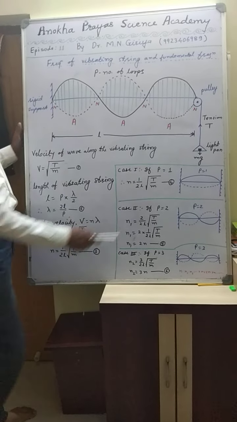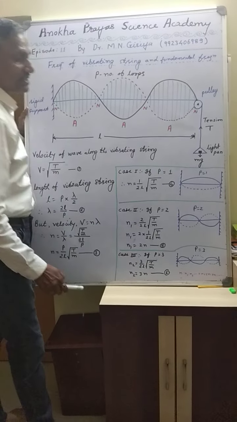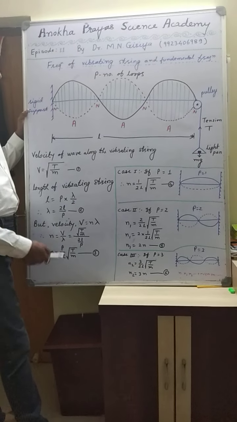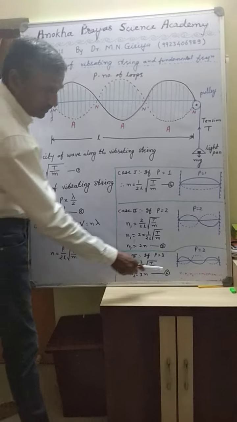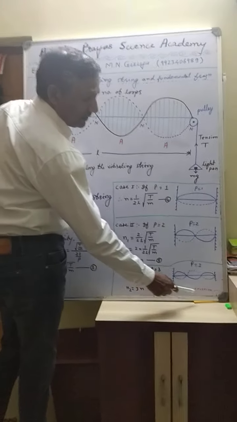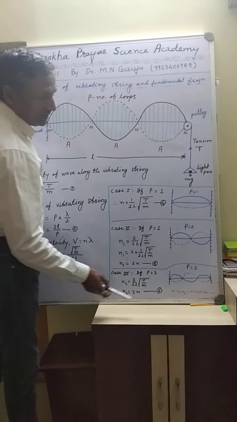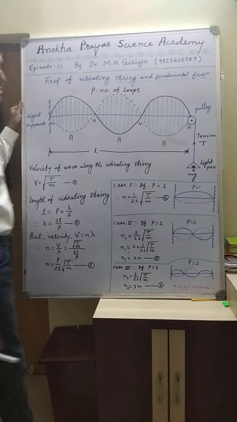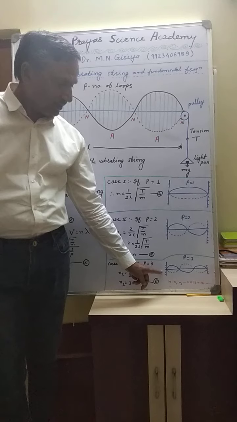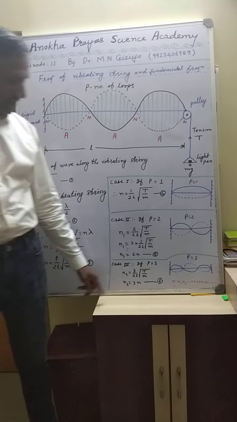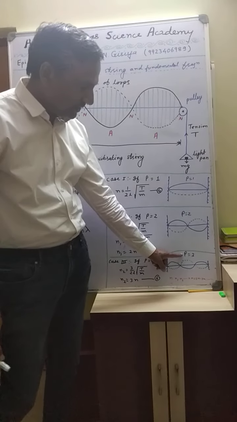So in this way, from equations 4, 5, 6, we can say that all harmonics are present in the vibrating string. For the fundamental frequency, only one loop is formed. For the second harmonic or first overtone, two loops are formed. For the third harmonic, three loops. For the second overtone, the number of loops is P is equal to 3.